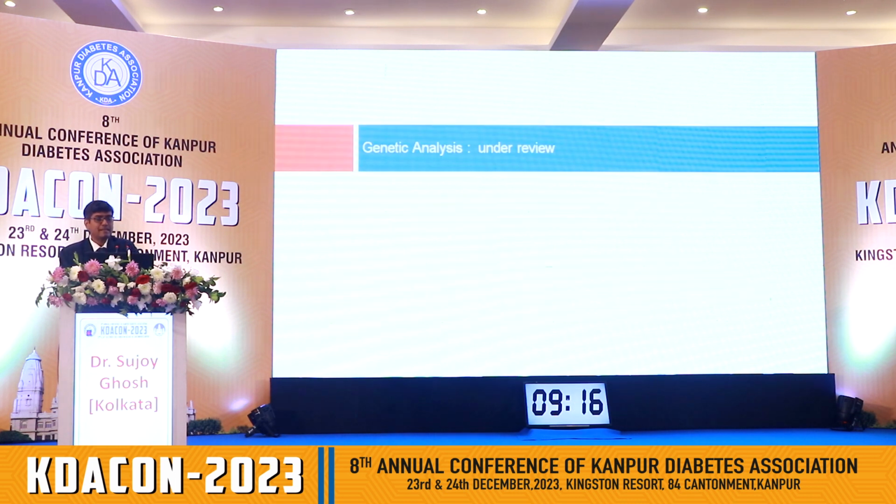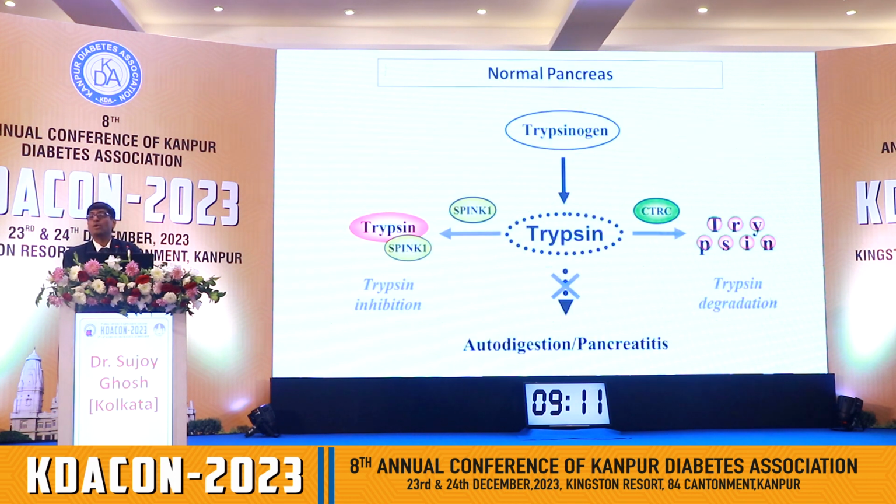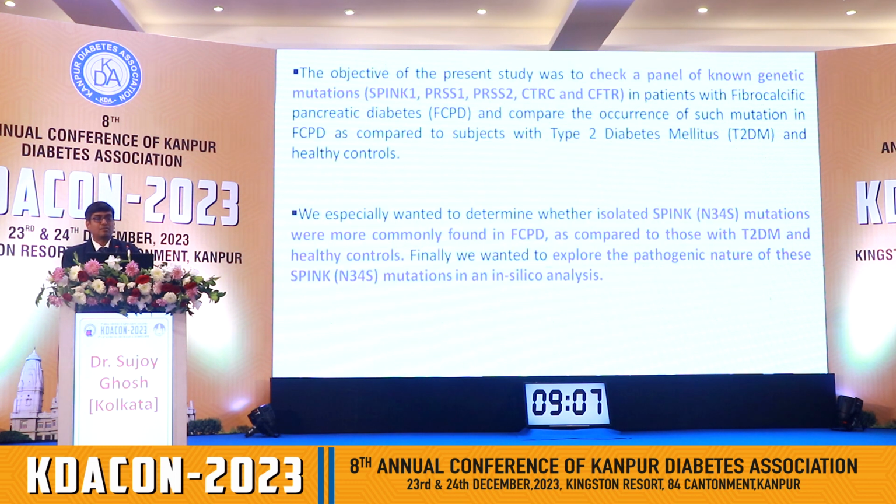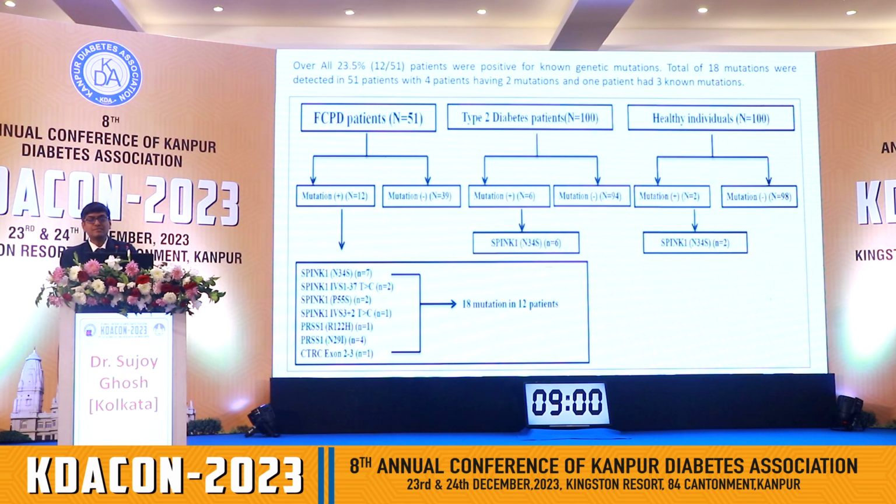malignancy. Now, coming to the genetic bit, this paper is currently under review. We are all aware of the genes that are involved in the pathogenesis of pancreatitis, and we've looked at the entire panel of all of the genes, including all that is documented in literature. I'll just leave you with one bit. All of us know that SPINK gene mutation is associated with FCPD. Now there are 4 variants of SPINK gene which are reported in FCPD. One of them is SPINK N34S.